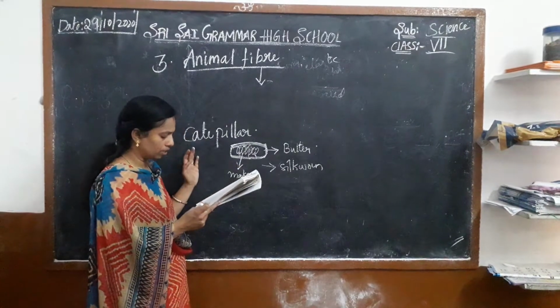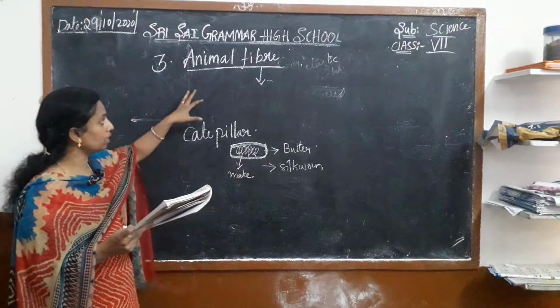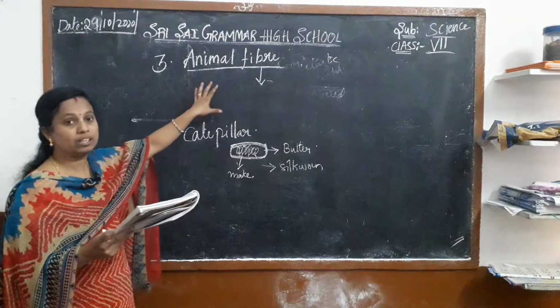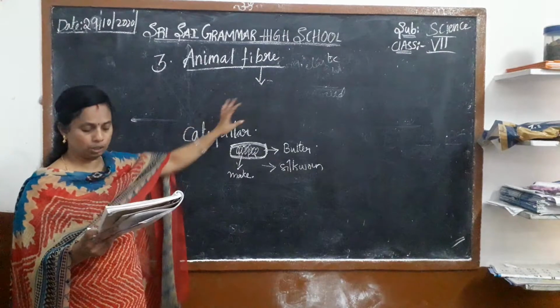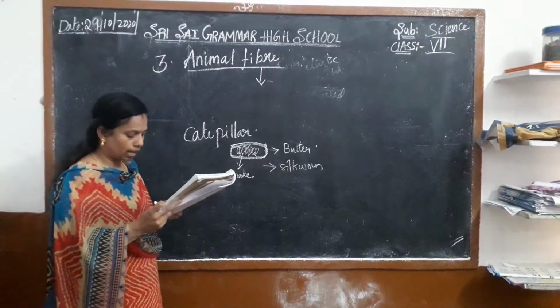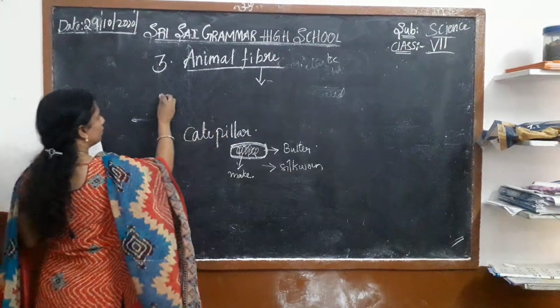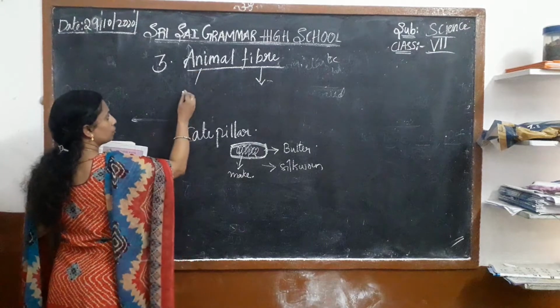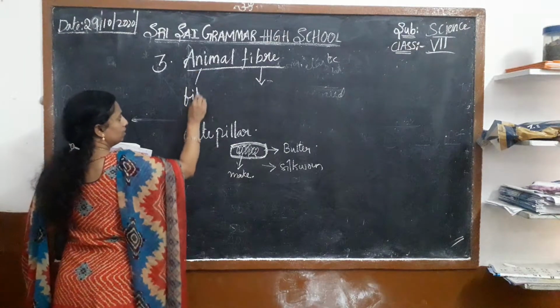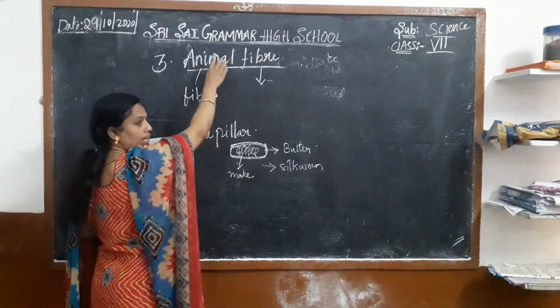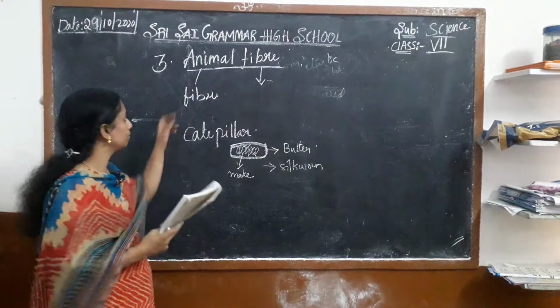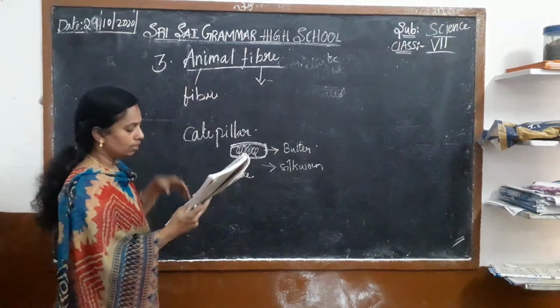Already in the sixth class we learned about the plant fibers. Yes or no? So the animals also give us fibers. We are getting fiber from the animals.